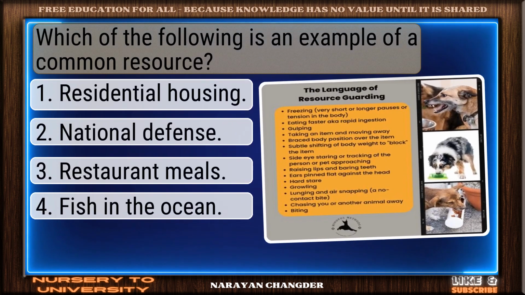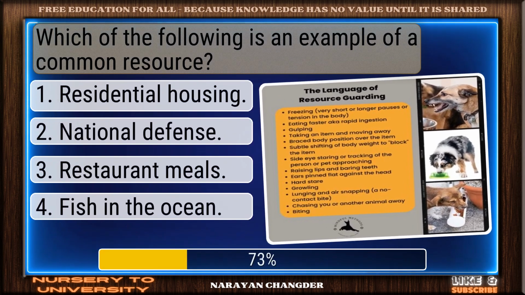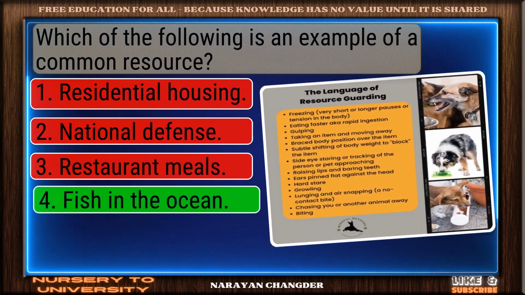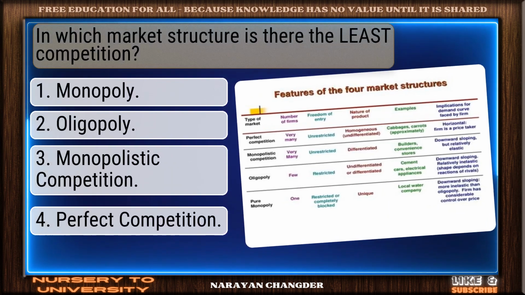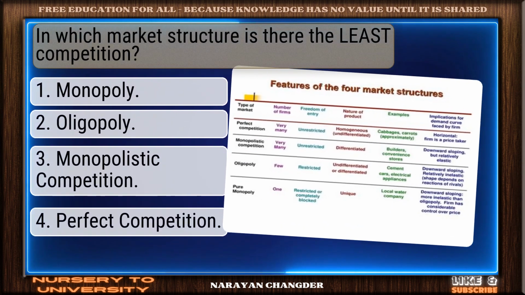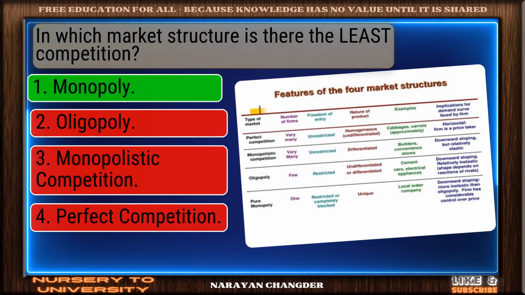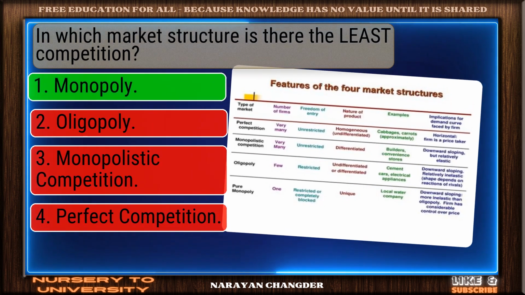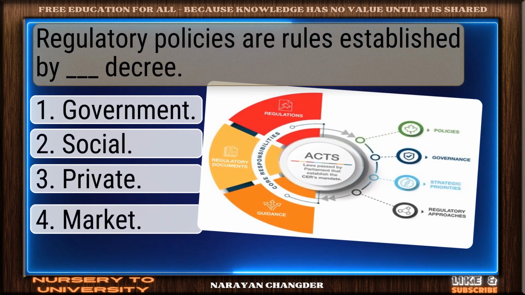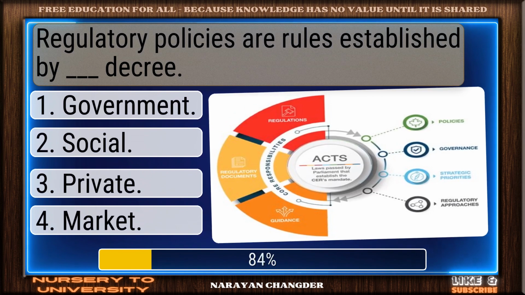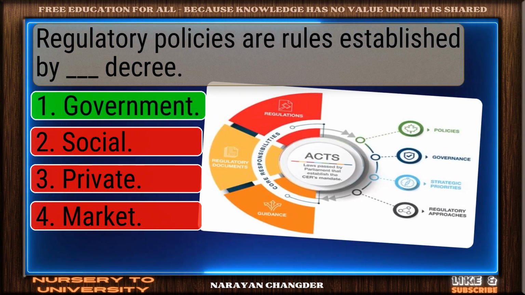Which of the following is an example of a common resource? Nice selection. Fish in the ocean is the correct and valid answer. In which market structure is there the least competition? You chose monopoly, and it is correct. Regulatory policies are rules established by dash decree. Well done. Government is the right choice.